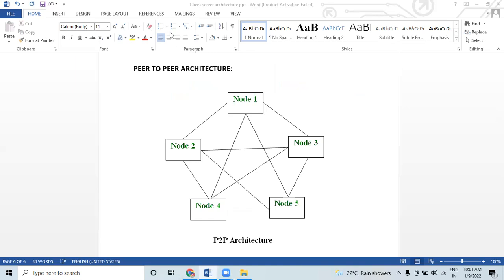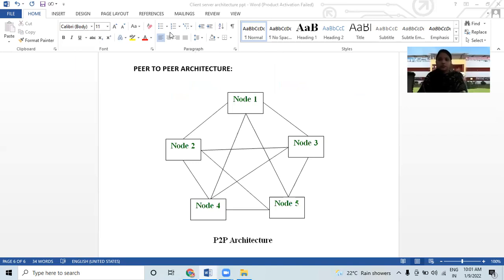So this is about peer-to-peer architecture. After seeing client-server architecture in cloud computing, let's move on to peer-to-peer architecture. Here you can see node 1, node 2, node 3, which you have studied in your networking also, like mesh topology and star topology. It is a form like a star, right? So let's discuss P2P architecture.